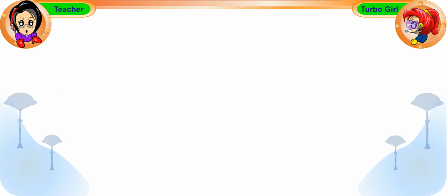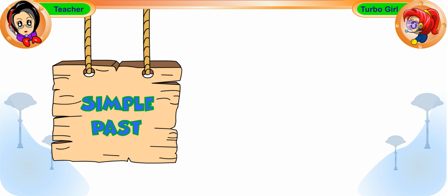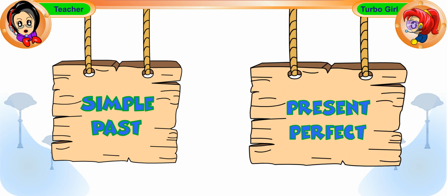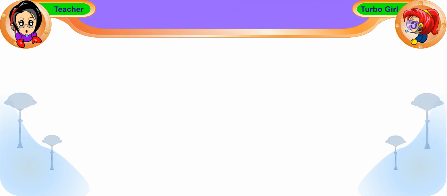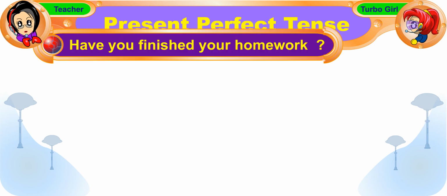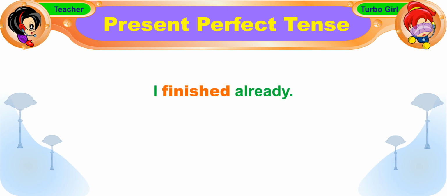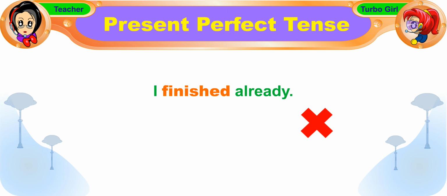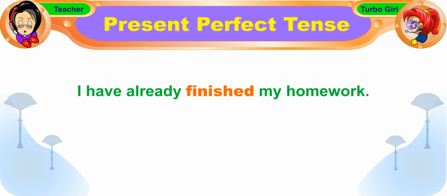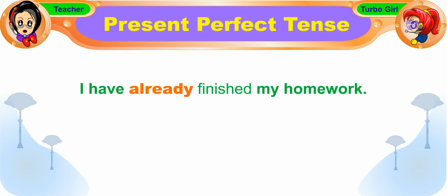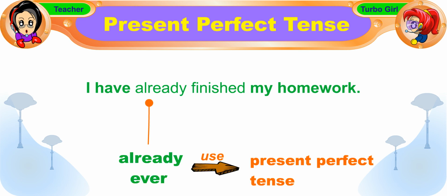Now, we often make the mistake of using the simple past tense when we actually should be using the present perfect tense. For example, when your mother asks you, have you finished your homework? How do you answer her, Turbo Girl? I would say, I finished already. That's incorrect. Many people make the same mistake as you. You should say, I have already finished my homework. Remember, when you see words such as already and ever, we usually use the present perfect tense.